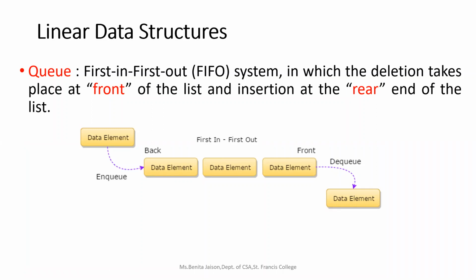While for the queue, what will happen? Insertion will happen at the rear end, and the deletion will take place at the front end. And what is the operation of insertion called in queue? In queues, the operation of insertion is also known as NQ, and the operation of deletion is known as DQ. Okay, so in stack we were telling it as push and pop. In queue we are naming it as NQing and DQing.